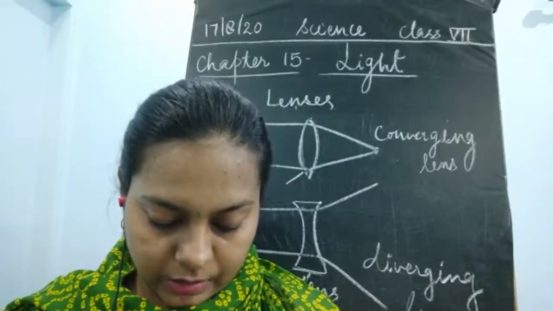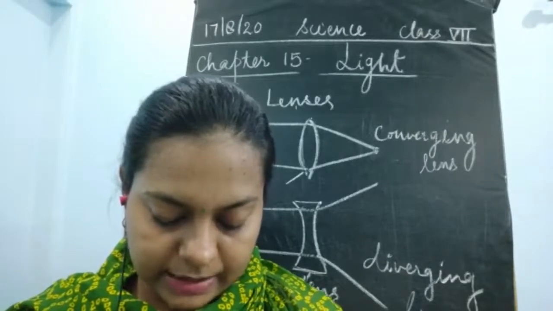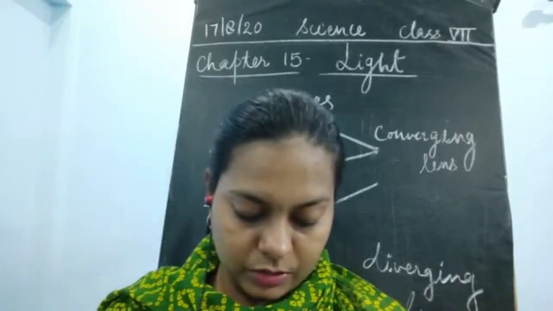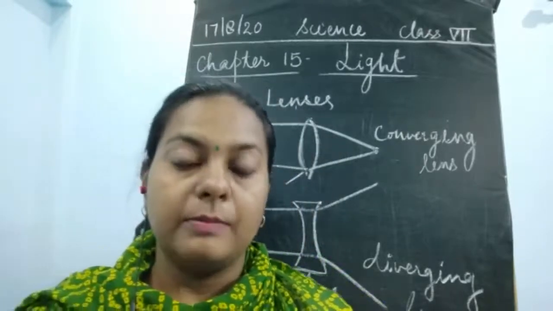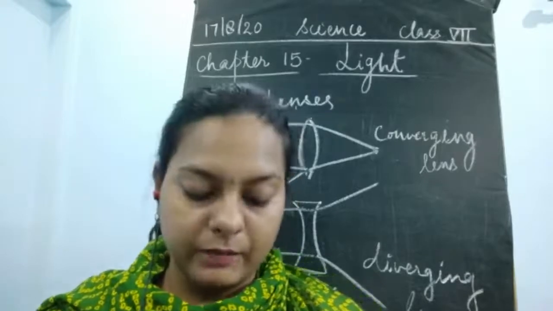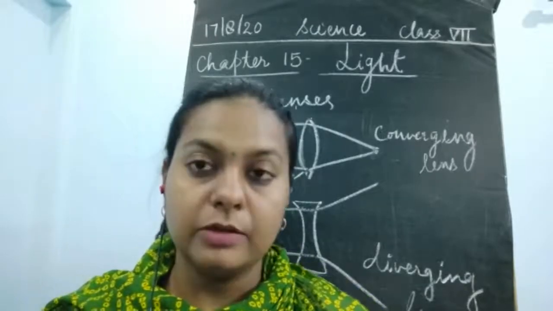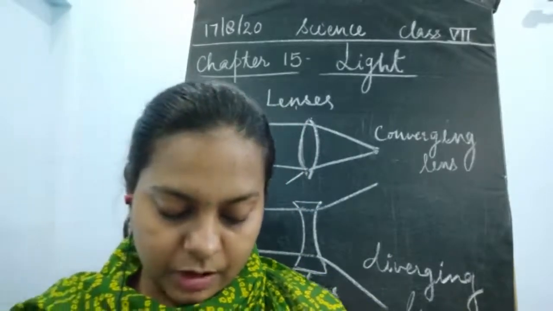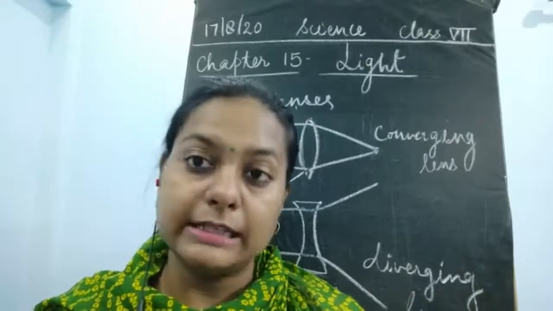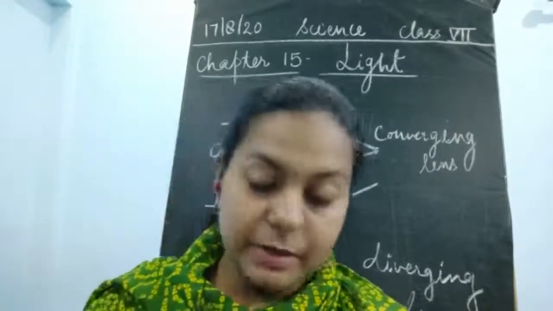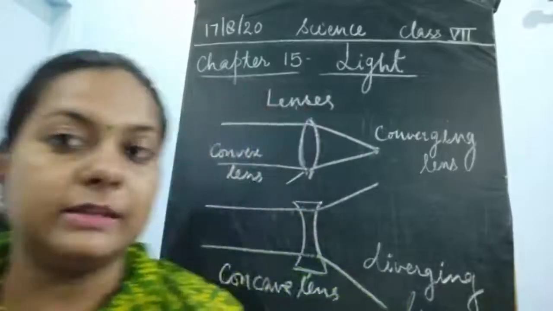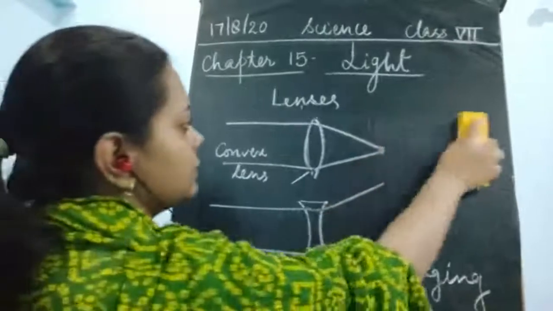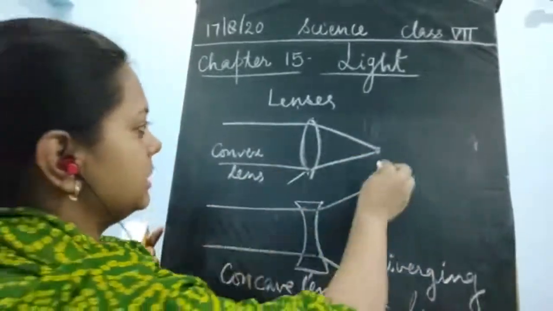When we take the convex lens and place the object at different positions, you would be able to see that when the object is placed very close, you will obtain a virtual image, and in other positions you could obtain the image on the screen. So the image formation by a convex lens depends upon the distance of the object. Please remember this.